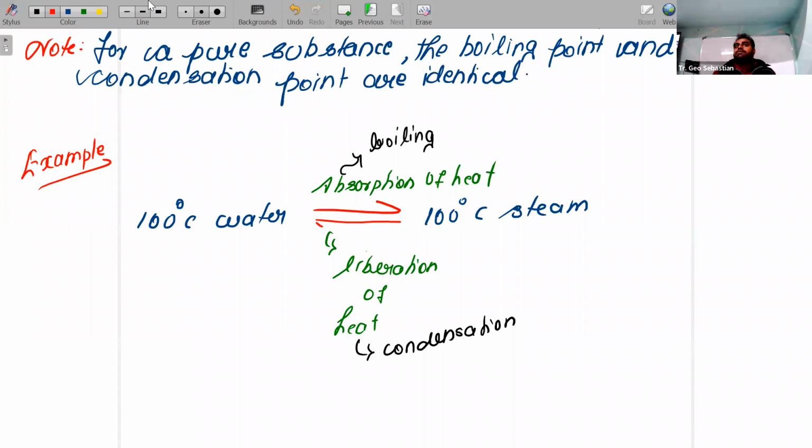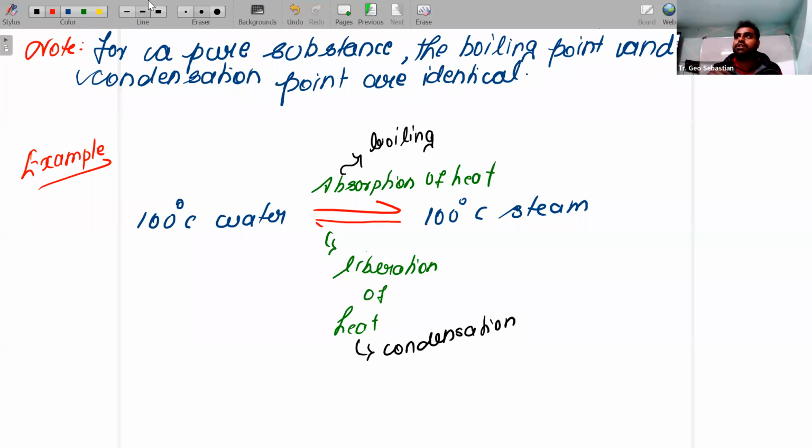Now, for a pure substance, as we already discussed for the melting point, the same applies. For a pure substance, both the boiling point and condensation point will be identical. Now I'm just showing one example. Children, I told you both the cases, the temperature will be the same, right? When 100 degrees Celsius water absorbs heat energy, it will be converted into 100 degrees Celsius steam.